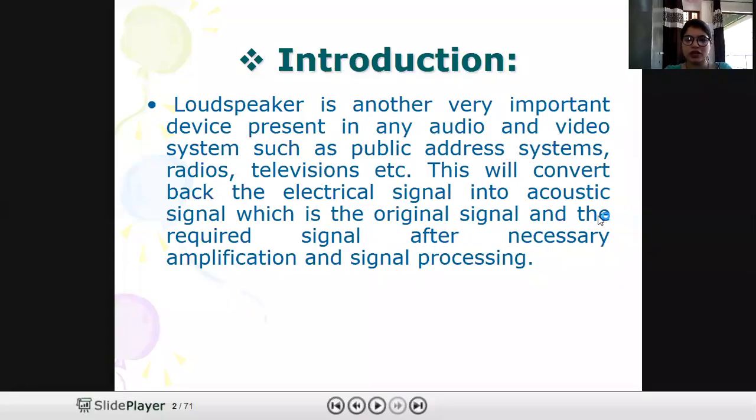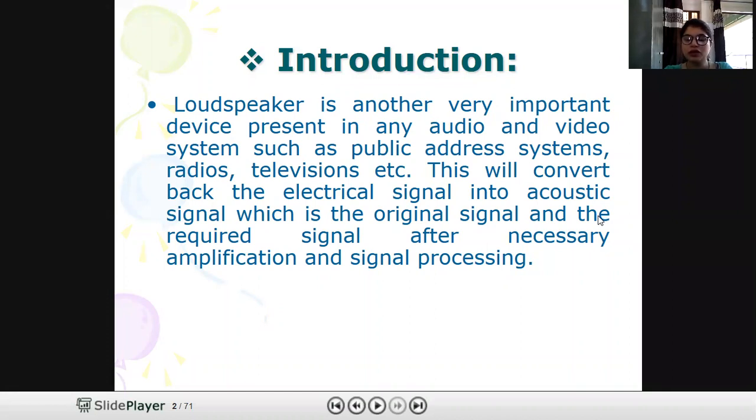Students, today we will start with a new topic, that is loudspeaker. First of all, what is loudspeaker? Loudspeaker is somehow opposite to microphone and its working is also opposite.